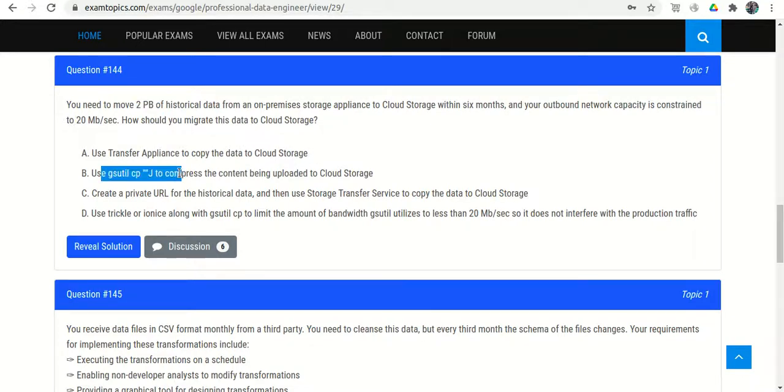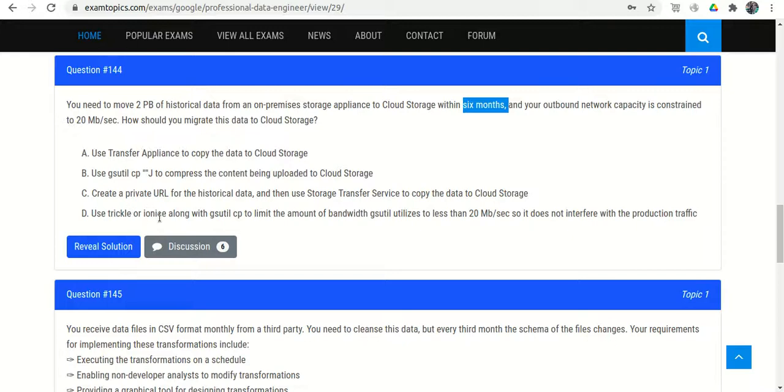B: Use gsutil. gsutil is wrong. It is not recommended for 2 petabytes of data. It is generally recommended for less than 1 TB of data. So option B is wrong. C: Create a private URL, whether HTTP or HTTPS, and use Storage Transfer Service. Storage Transfer Service works for huge data, but again we have the bandwidth issue. Even though we have 6 months, with this speed we can't transfer 2 petabytes of data. So option C is wrong.